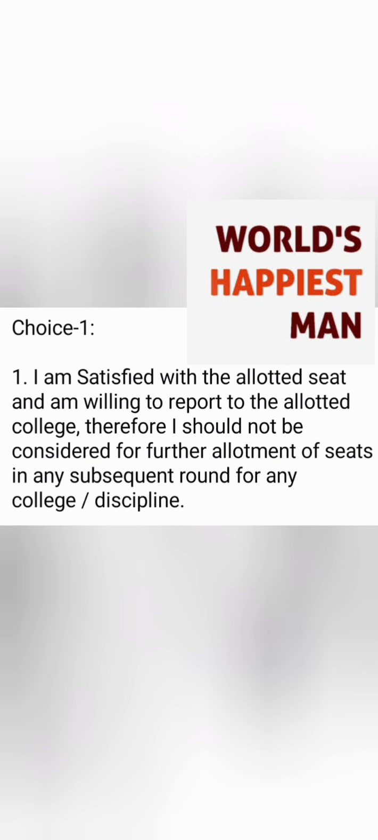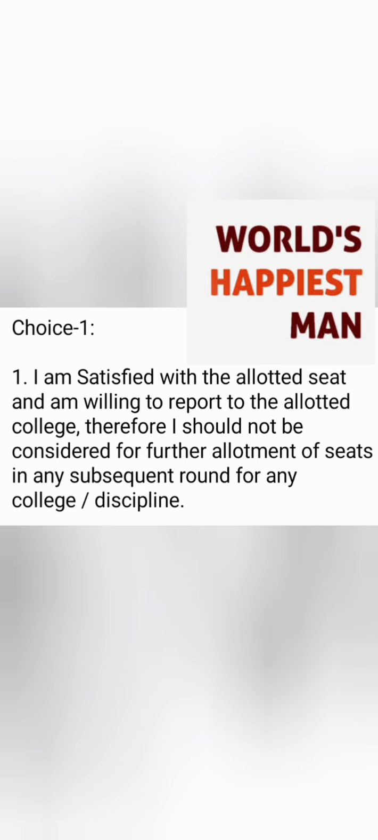So if after getting the seat allotted, you are very happy with your seat, right? So this is the first choice you have to do, which is called accept the offer, right? So this choice says that you are the happiest man in the world and you are very much satisfied with the allotted seat and you are ready to join the college, right? So that you are happy with the seat, you are willing to report to the college, and that you should not be considered for the further round of seat allotment, right? In any college or in any course.